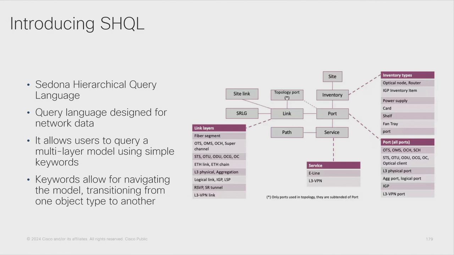So we don't need to memorize complex queries to get out the information of the model, right? So we use simple keywords that allow us as well to transition from one object type to another one, right? So in the same query, we can query about, for example, SRLGs or links, and then use that information to place a next query on an object of a different type, right? For example, inventory or site.